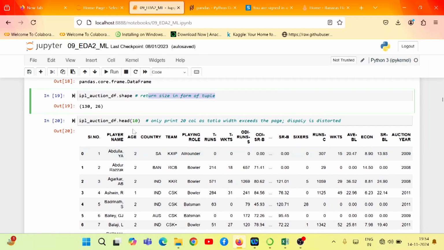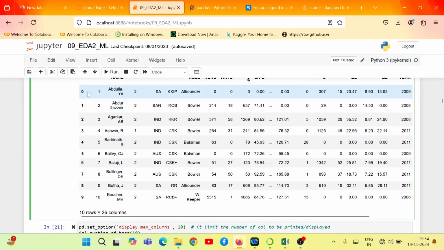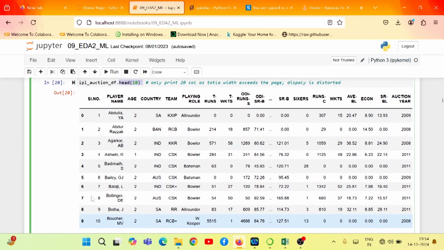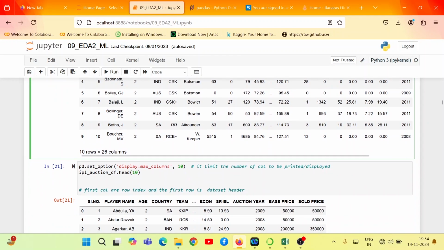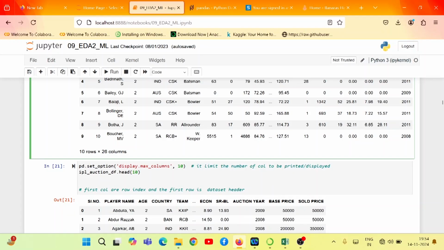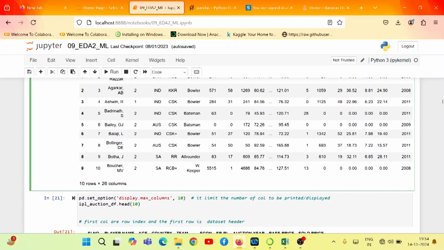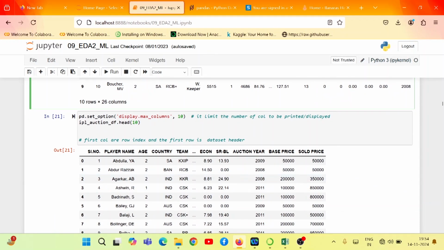Okay, if you want to display the first few rows of the data frame, we have a method called head. I want to print the initial 10 rows of this data frame, so I have to execute this statement. If you execute it by pressing Shift+Enter, you may see the initial 10 rows from this data frame, right? You can change this limit as well, so that option we also have. By executing this command you can change the maximum columns.